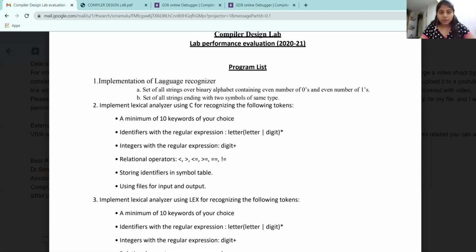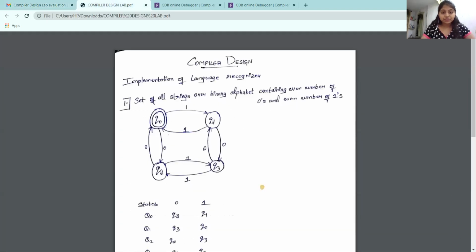Set of all strings over a binary alphabet containing an even number of zeros and an even number of ones. The binary alphabet is nothing but the alphabet considered as zeros and ones. The question itself states that the given string should have an even number of zeros and an even number of ones. So let us look into this question.